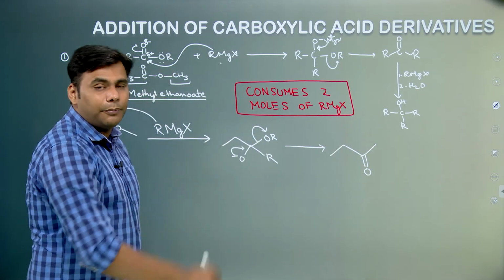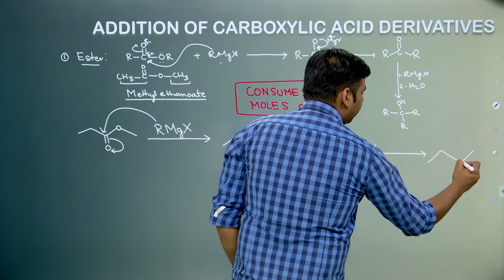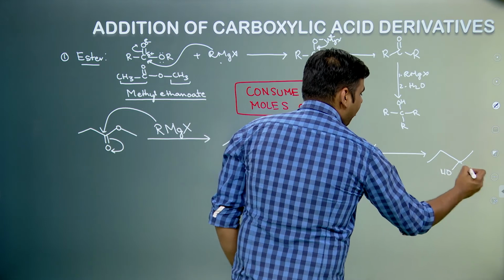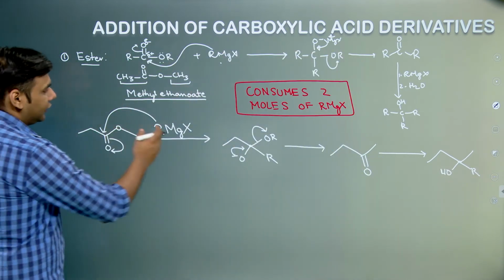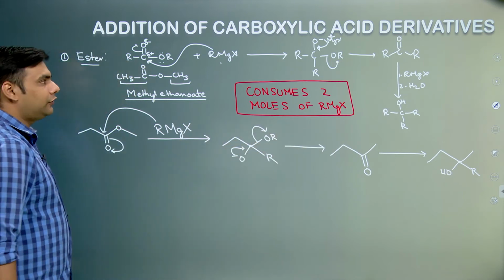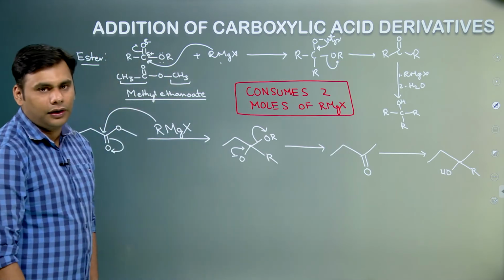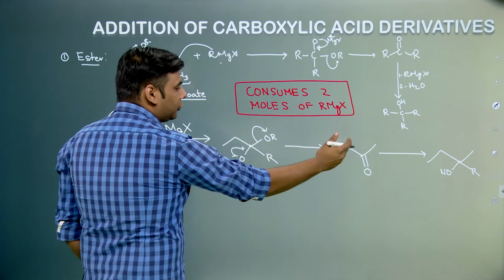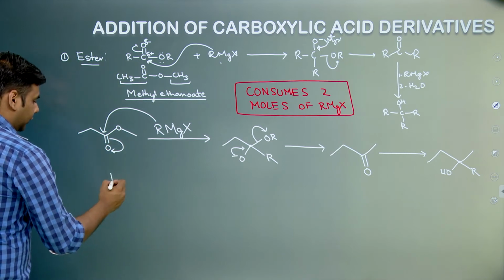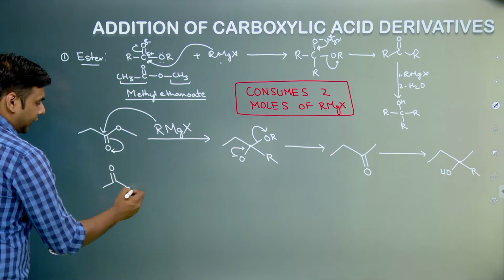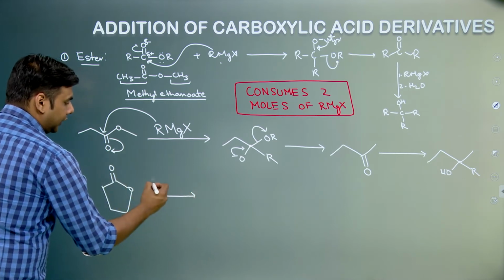Now because there is a development of a carbonyl compound, this will again react with Grignard reagent and form this, right. So again you can see this is consuming 2 moles of Grignard reagent. So if in the question it is written excess, then you have to go to the alcohol. If it is written just 1 mole, you have to stop the reaction at ketone. So let us try another question. Let us try a cyclic ester and we react this with a Grignard reagent.